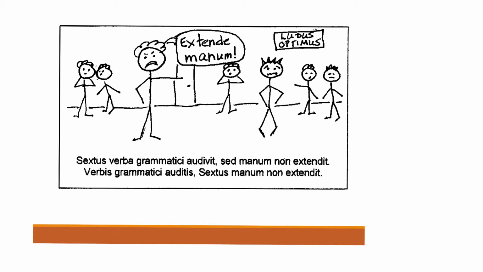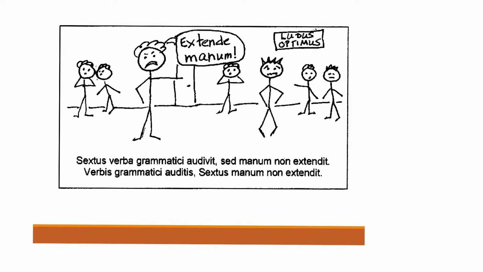Let's go ahead and compare these two sentences. Sextus verba grammatici audivit sed manum non extendit. That's: Sextus heard the words of the teacher, but he did not extend his hand. This we remember from a couple chapters ago, when Sextus was being a little bit sleepy and not paying too much attention.